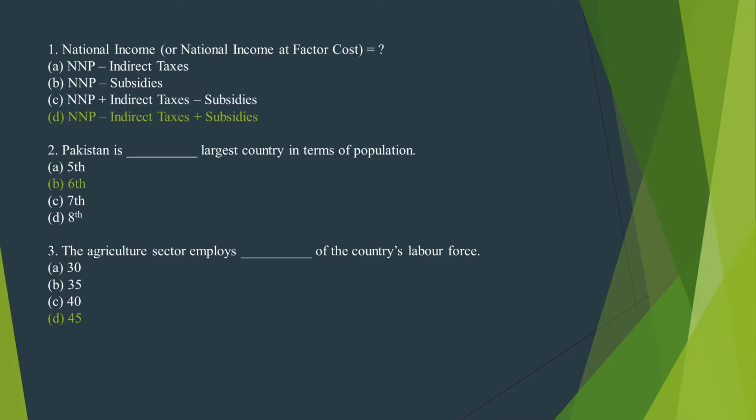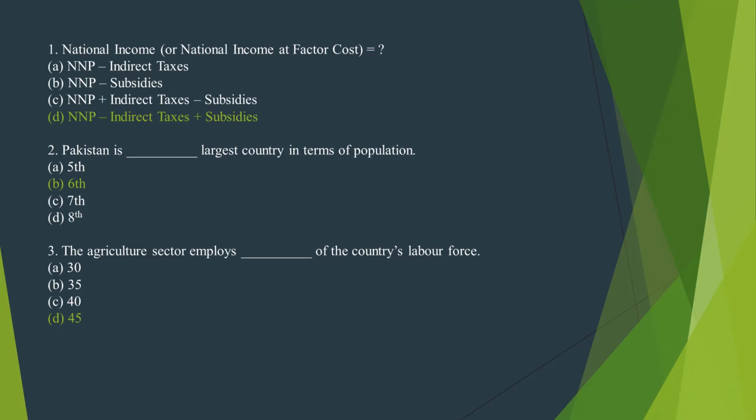Number 1. National income. National income or national income of factor cost is equals to, the correct option is option D. National income is equals to national income minus indirect taxes plus subsidies. Number 2. Pakistan is dash largest country in term of population. The correct option is option B. Pakistan is 6th largest country in term of population.